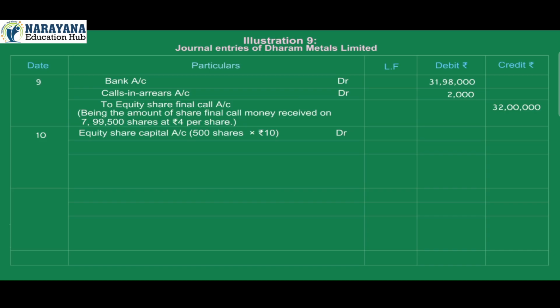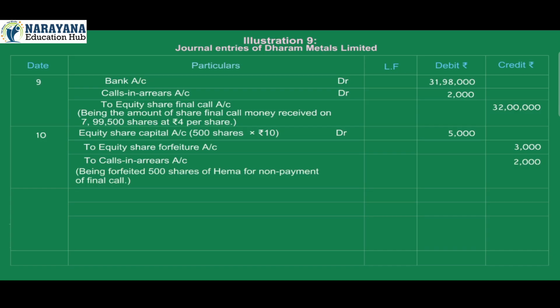10. Equity share capital account debit 5,000, 500 shares into Rs 10. To equity share forfeiture account credit 3,000. To calls in arrears account credit 2,000. Being forfeited 500 shares of HEMA for non-payment of final call.